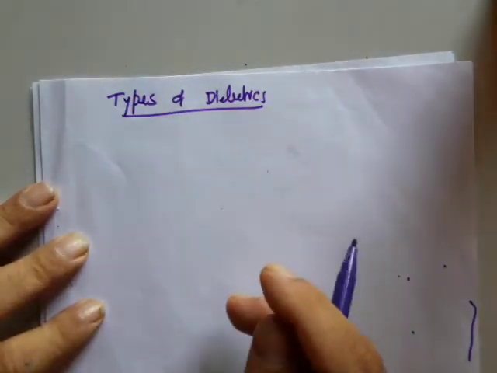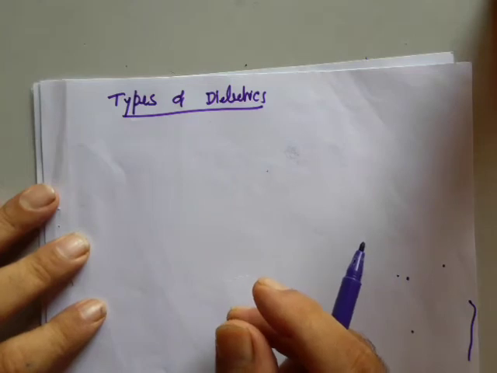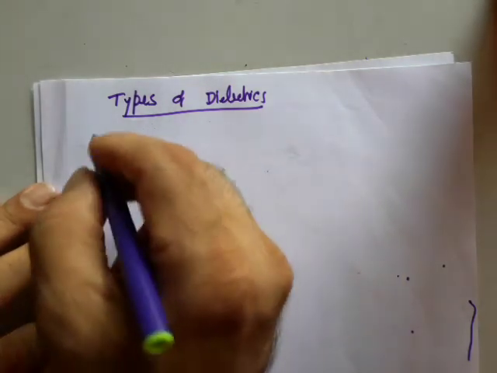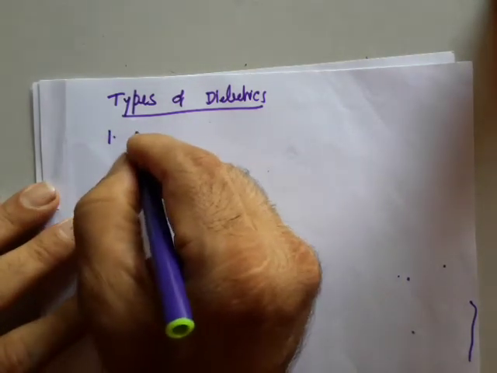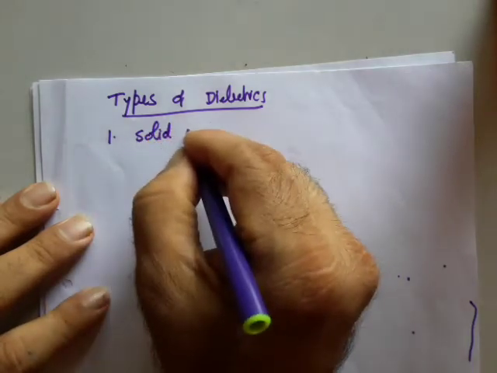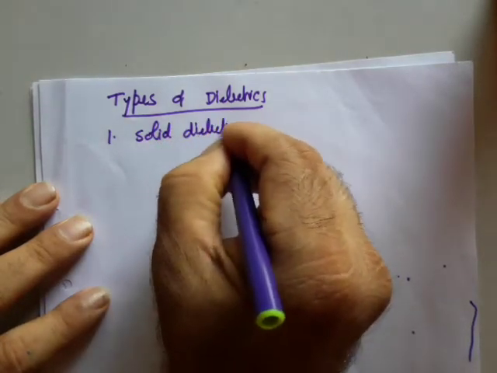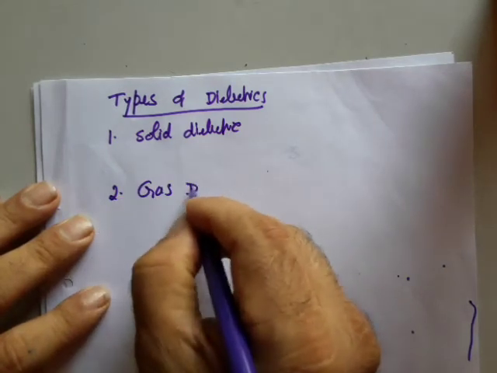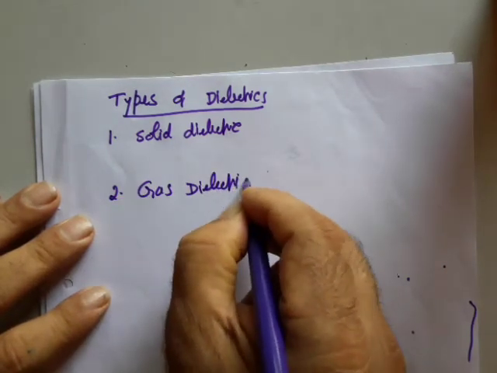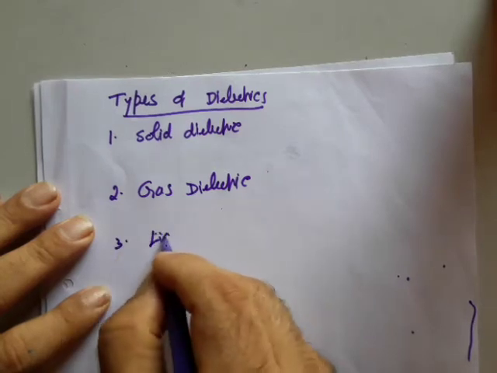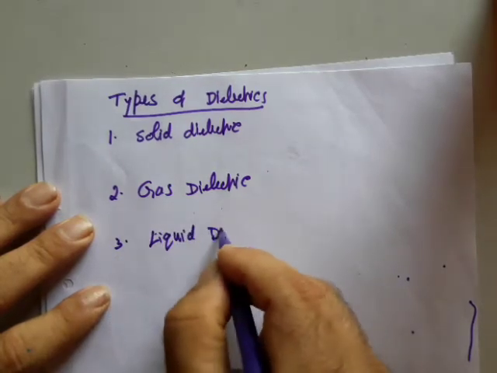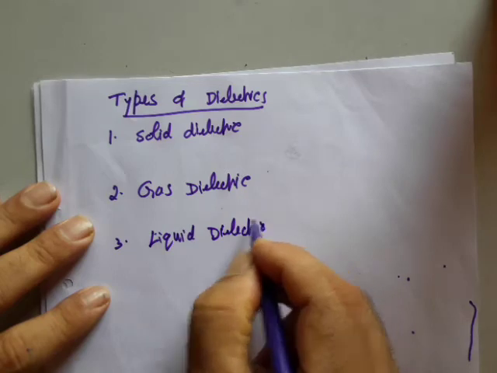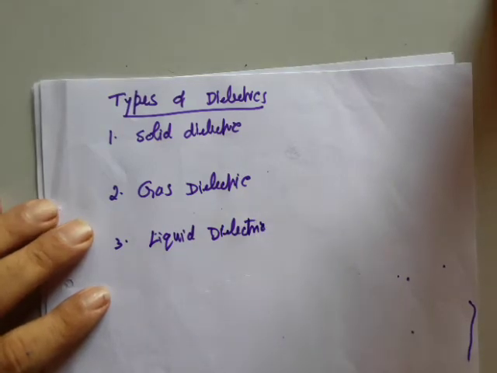Now based on the materials, the dielectrics are classified into three. One is called the solid dielectrics. The second one is called the gaseous dielectrics. And the third one is called the liquid dielectrics, based on their state. These are the three different types of dielectrics we have.